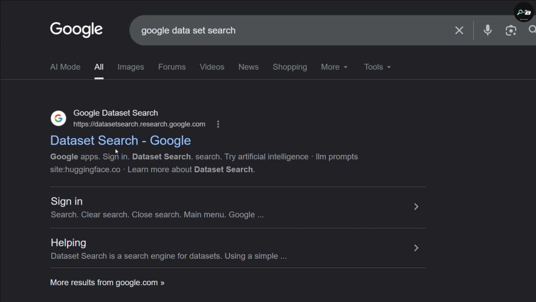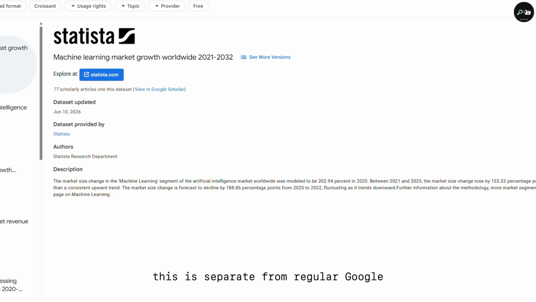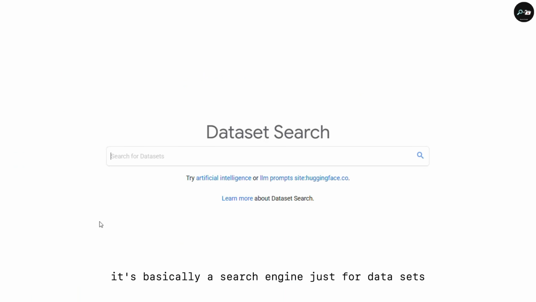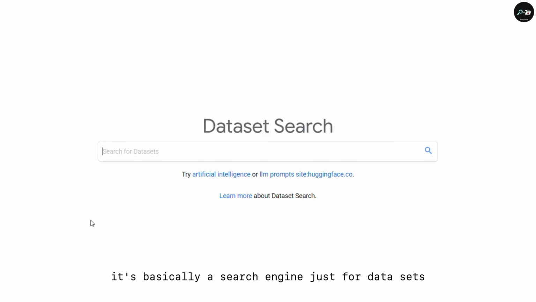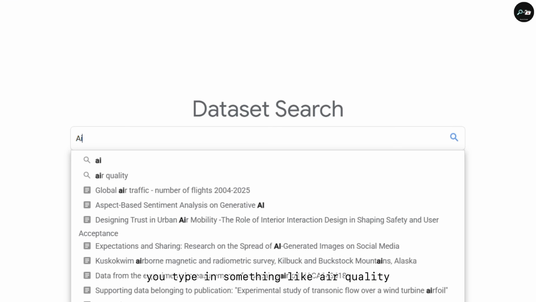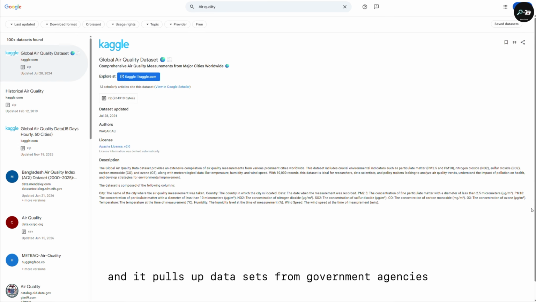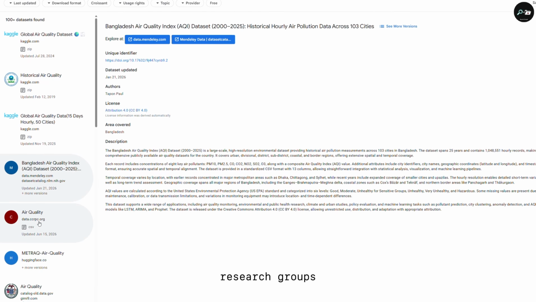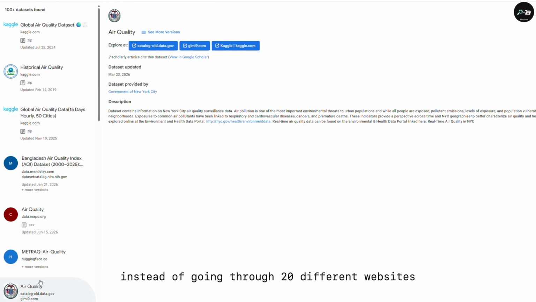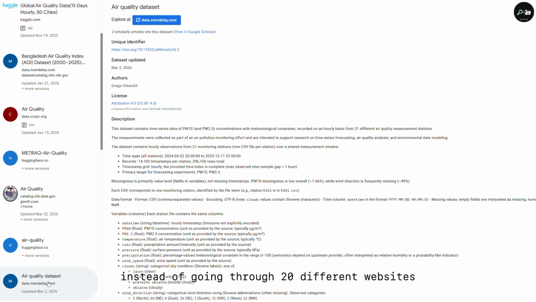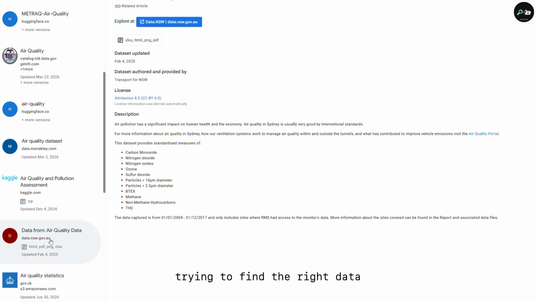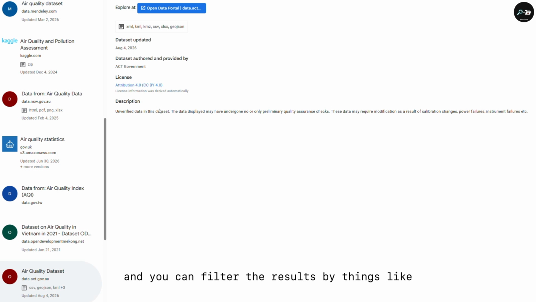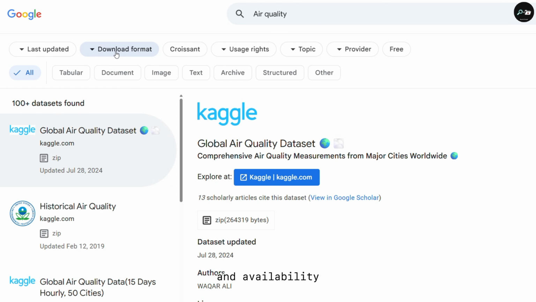Google Dataset Search. This is separate from regular Google, which is probably why a lot of people never run into it. It's basically a search engine, just for datasets. You type in something like air quality, and it pulls up datasets from government agencies, universities, research groups, all kinds of places. So instead of going through 20 different websites trying to find the right data, you can search everything from one place. And you can filter the results by things like file type and availability.